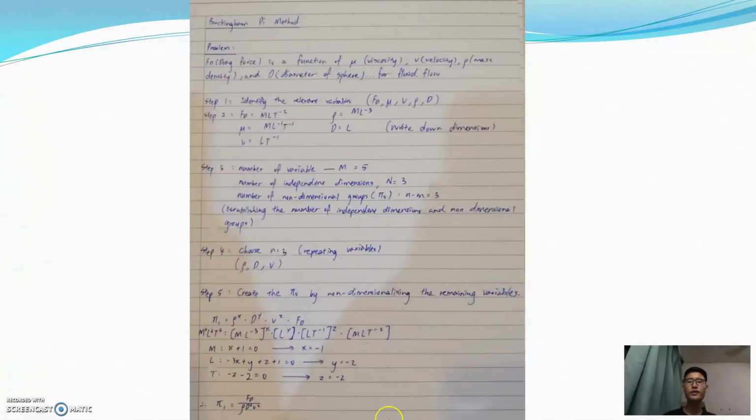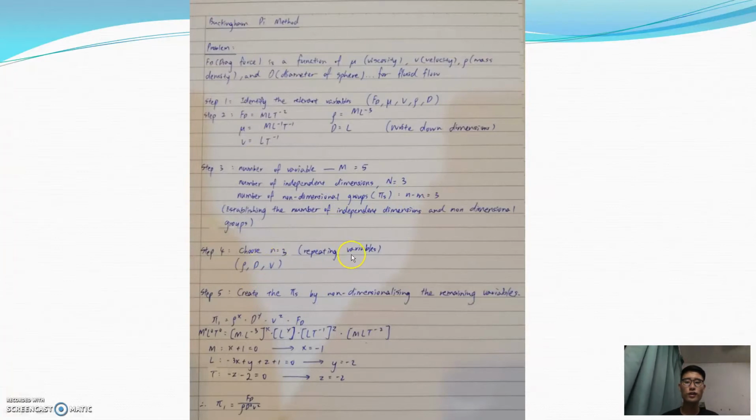Okay, so this is the example that I want to show you. The problem is that Fd is a function of viscosity, velocity, mass density, and diameter of the sphere for fluid flow. So first step, we have to identify the relevant variables, which includes Fd. In step 2, we have to find the dimensions of the variables. In step 3, we find the number of variables, which is 5: 1, 2, 3, 4, 5. The number of independent dimensions is 3, which are M, L, and T. So we find the difference between these two, and the difference is the number of non-dimensional groups, which is 3.